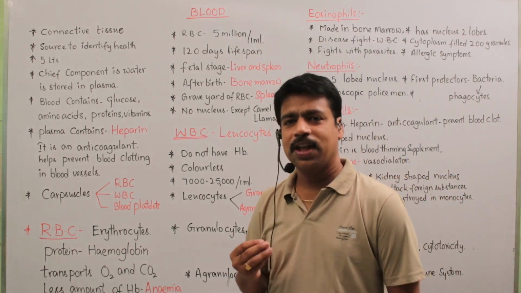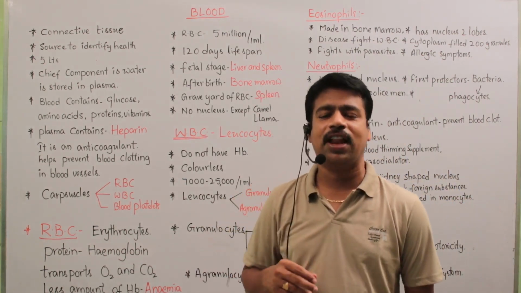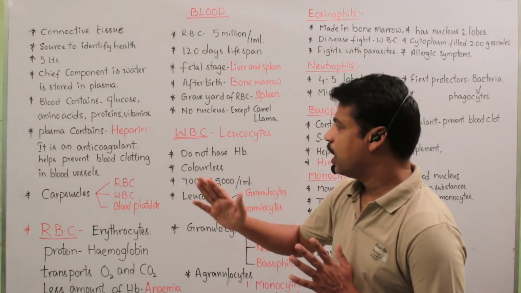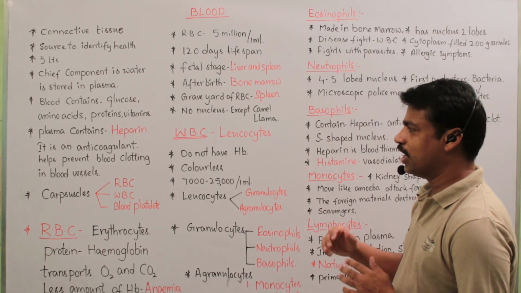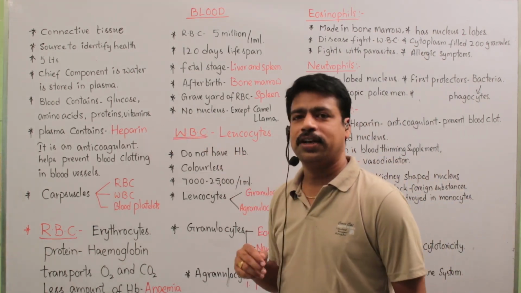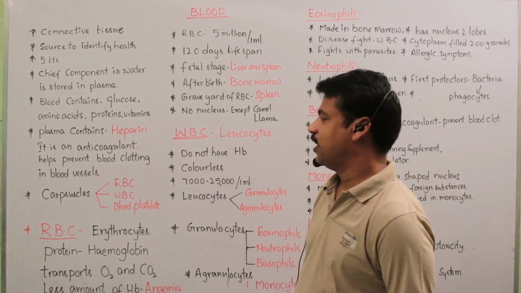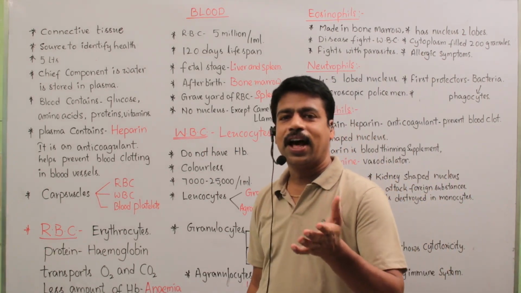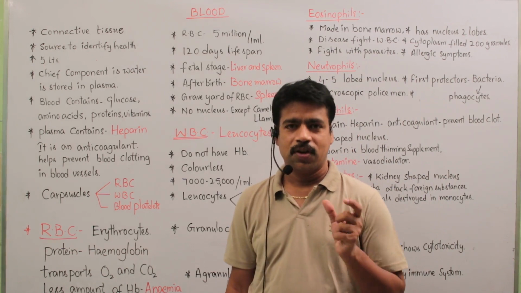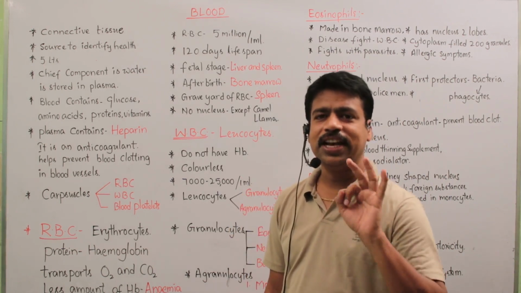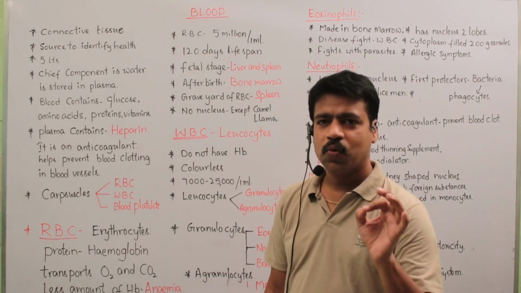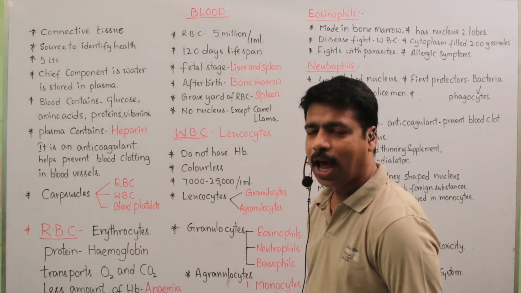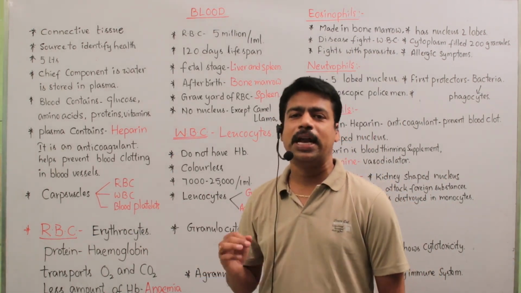What will happen if blood clots in blood vessels? The blood flow breaks. Okay. So heparin is an anticoagulant. It is an important point. Okay. And next, generally the cells of blood are corpuscles. So in blood we find 3 different kinds of corpuscles. One is red blood corpuscles, the second is white blood corpuscles, and the third is blood platelets.